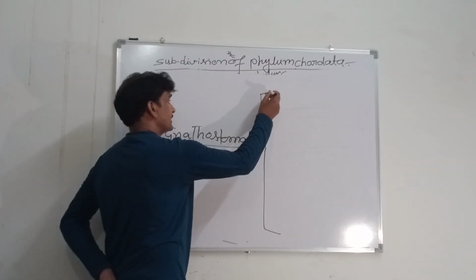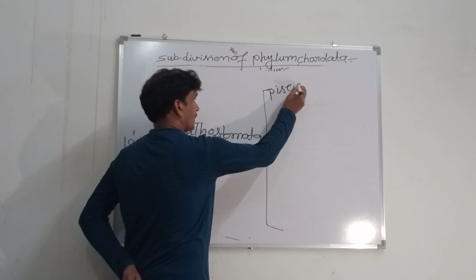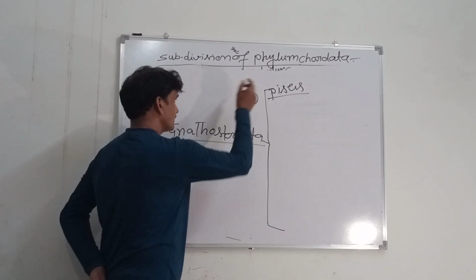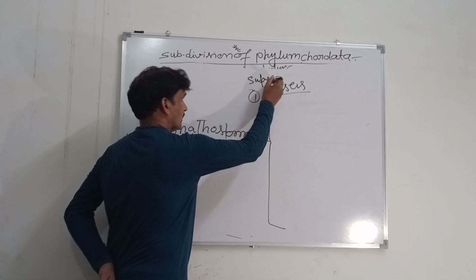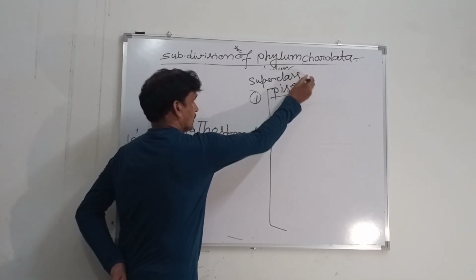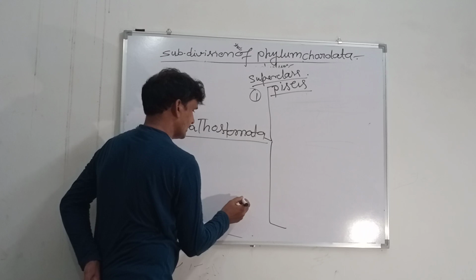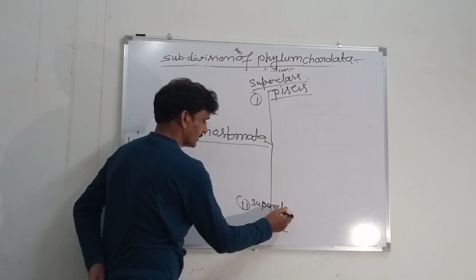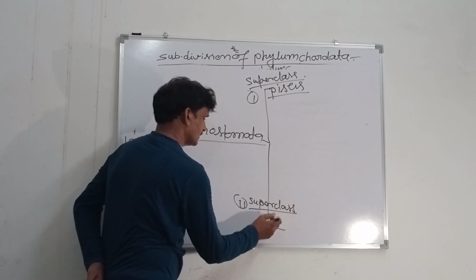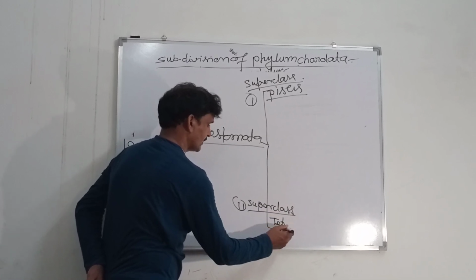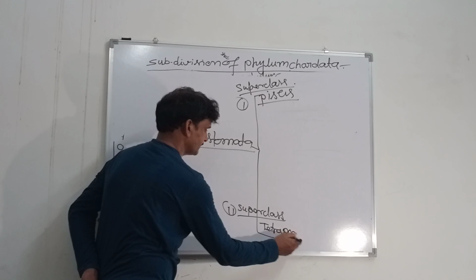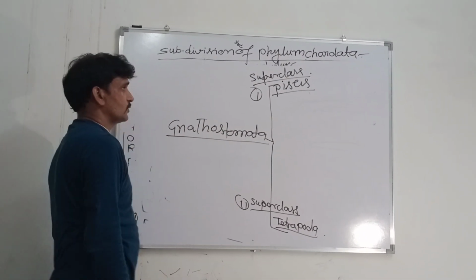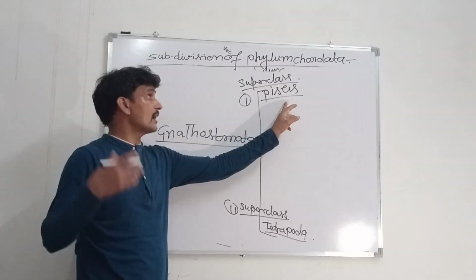One is the Pisces, and the second superclass is Tetrapoda. So Pisces includes all fishes,